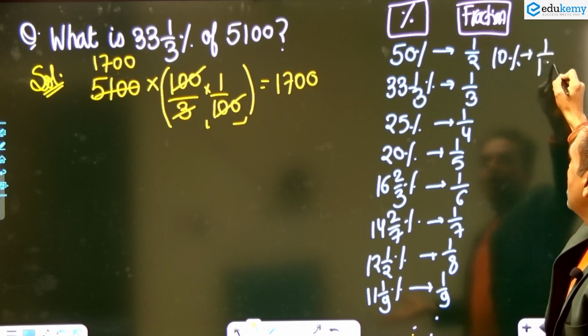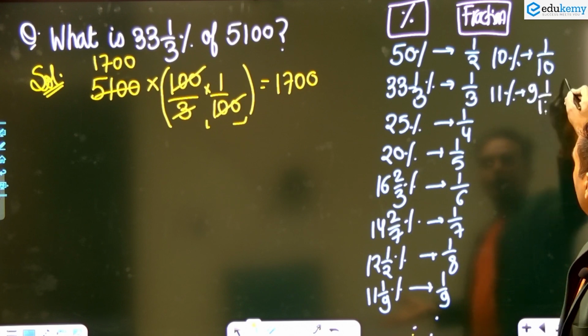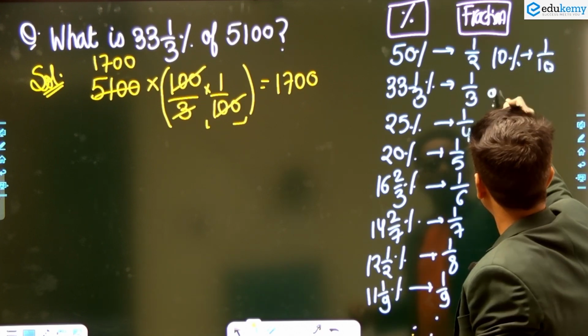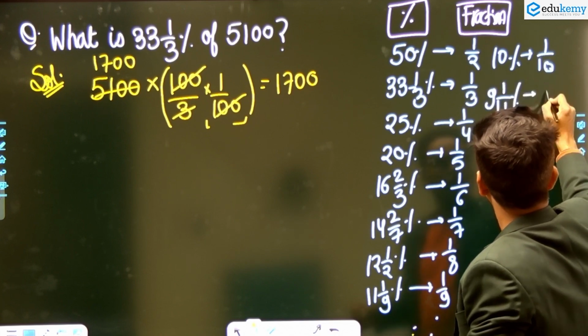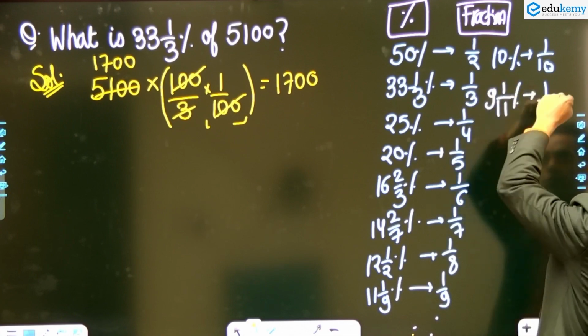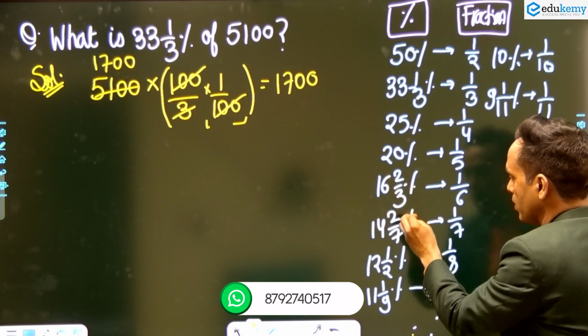Okay, and last, 11%. So 9 and 1 by 11. Look, it is reverse. 11 and 1 by 9% means 1 by 9, and 9 and 1 by 11% means 1 by 11. Okay, so remember this is just reverse. 9 and 1 by 11% means 1 by 11. 11 and 1 by 9% means 1 by 9. 12 and 1 by 2% means 1 by 8. 14 and 2 by 7% means 1 by 7.